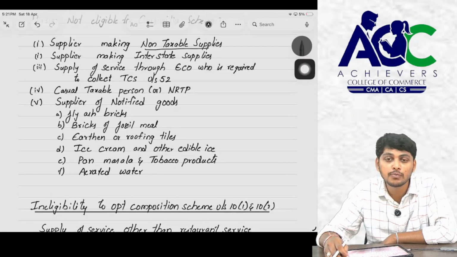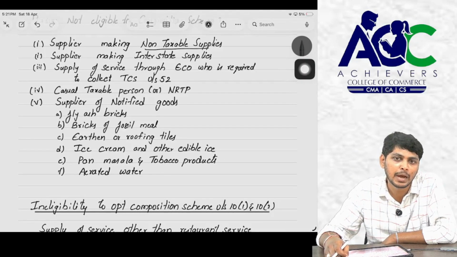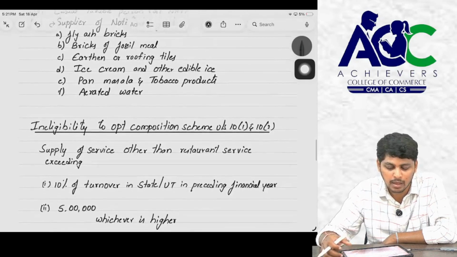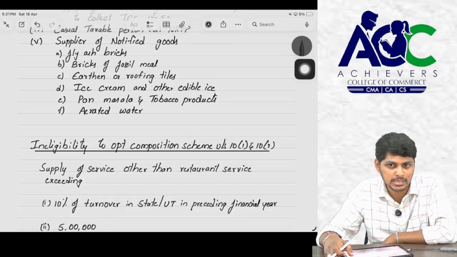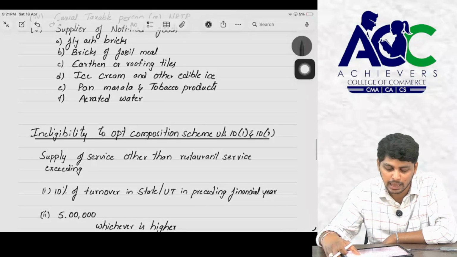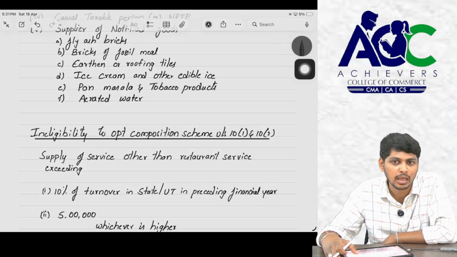And a supplier of notified goods. What is meant by notified goods, sir? Some goods are notified by the department. If any supplier is supplying those notified goods, then he cannot claim the composition scheme. What are notified goods, sir? Nothing but fly ash bricks, bricks of fossil meals, earthen or roofing tiles, edible ice, pan masala, tobacco and tobacco products, and aerated water. What is meant by aerated water, sir? Aerated water is nothing but soft drinks.